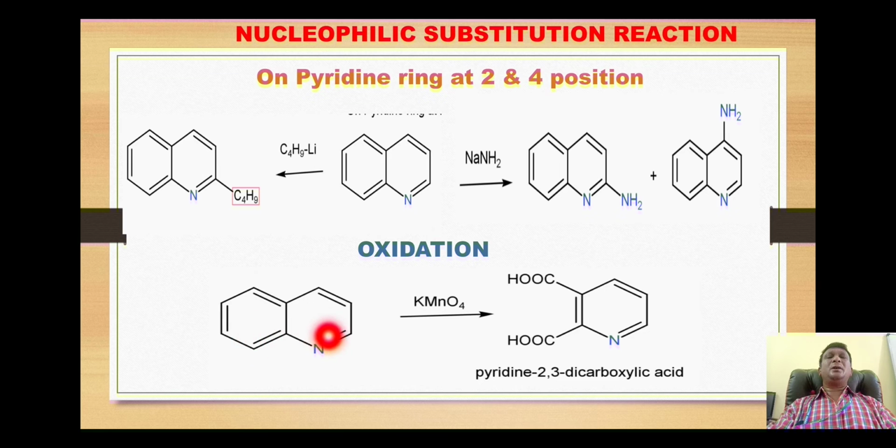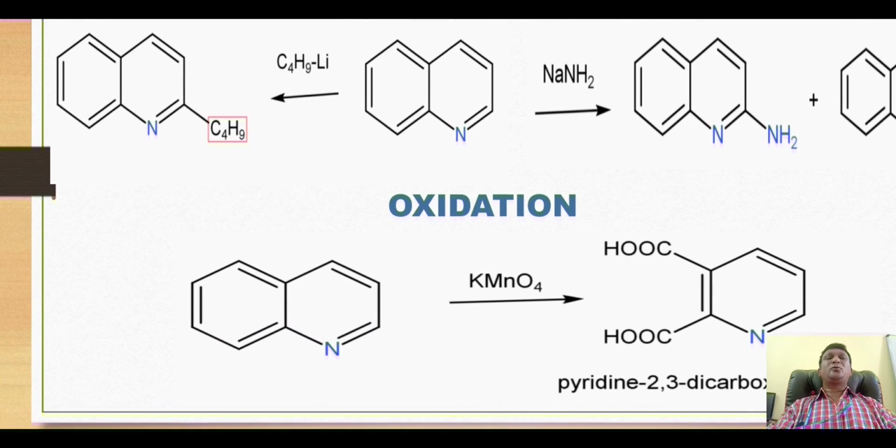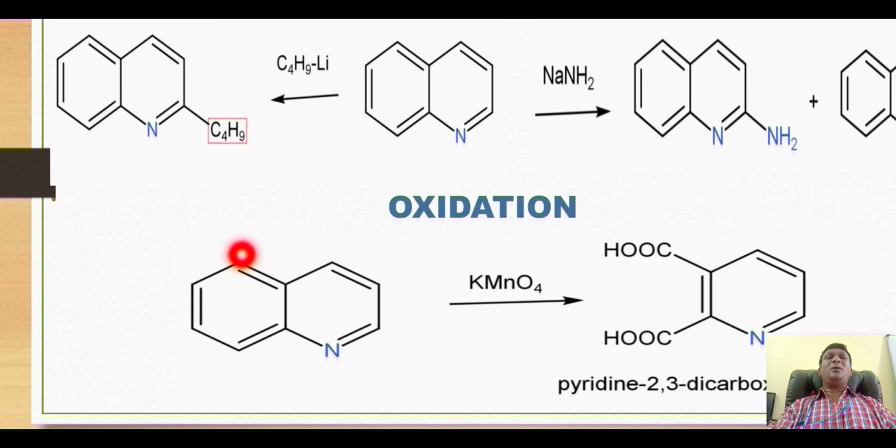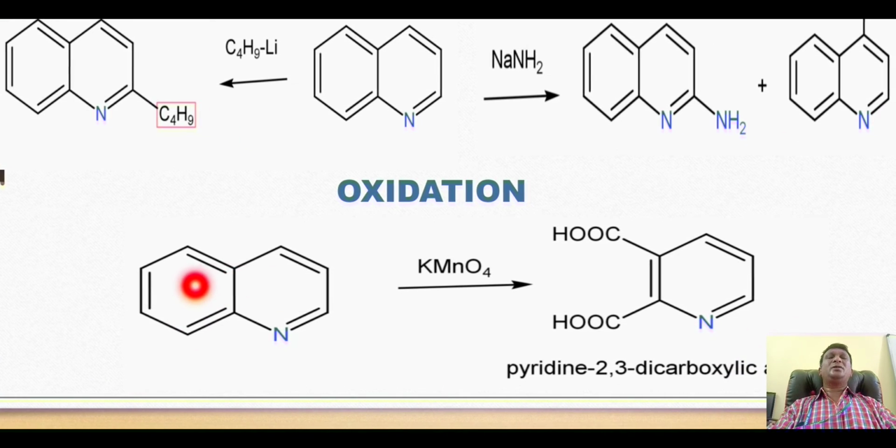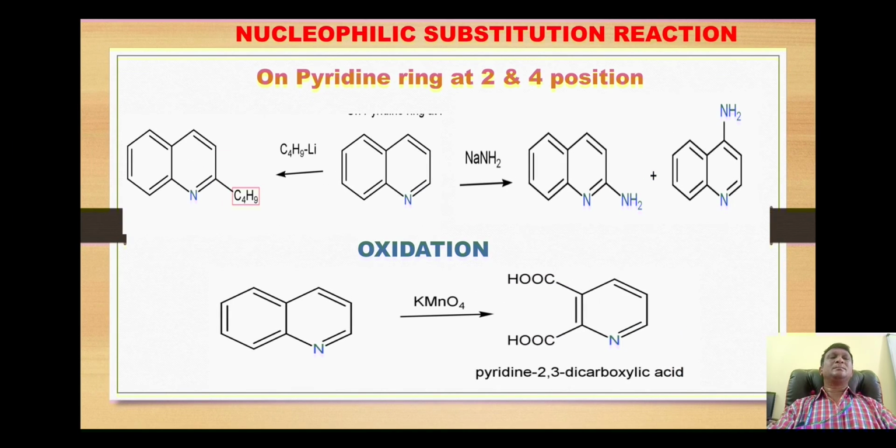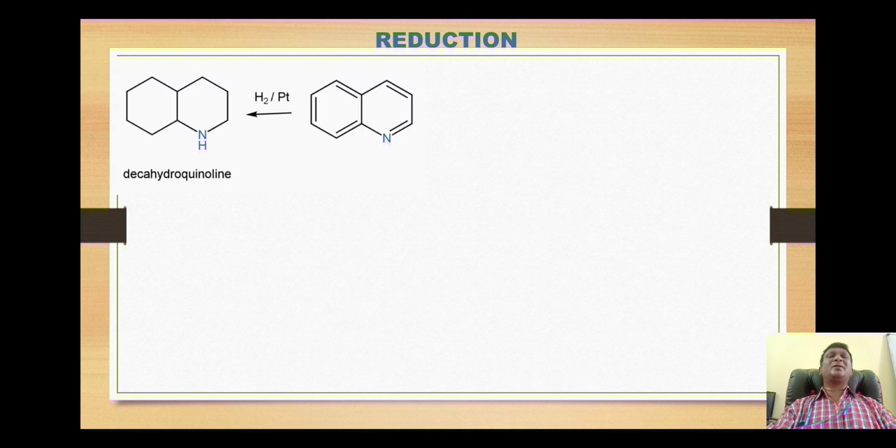On oxidation of quinoline, we get formation of this pyridine 2,3-dicarboxylic acid. Dear students, this alpha carbon and this alpha carbon both undergo oxidation with KMnO4, and the oxidation gives the formation of corresponding carboxylic acids. Now next move on to the next reaction, that is the reduction reaction, which is a very important one.